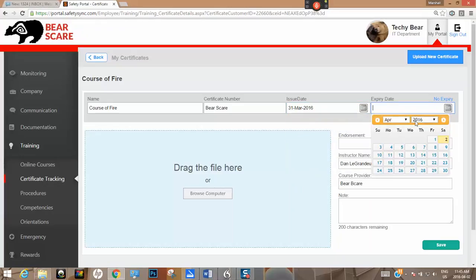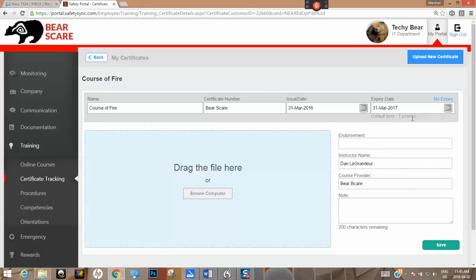We are going to expire these in 1 year for our clients. That's what they requested, March 31st. So it is 1 year, and you will get a notification when this is coming due. I've set it up in the background. I believe it's 2 months notice on this certificate.